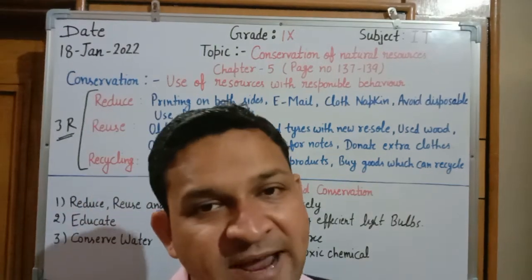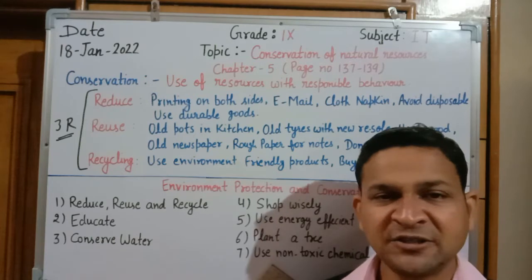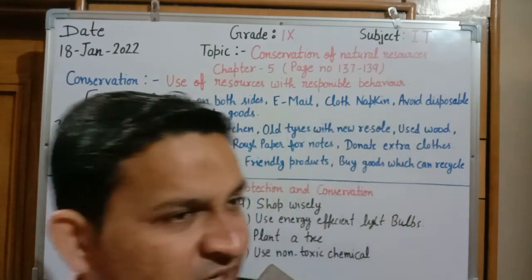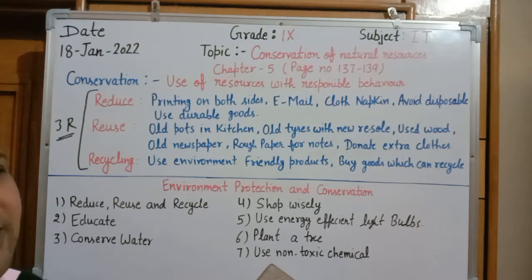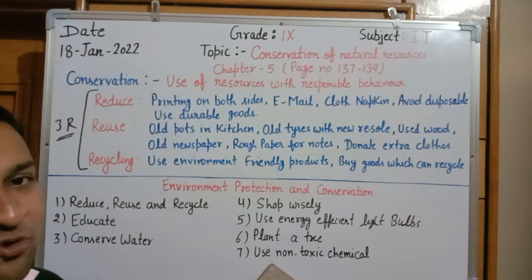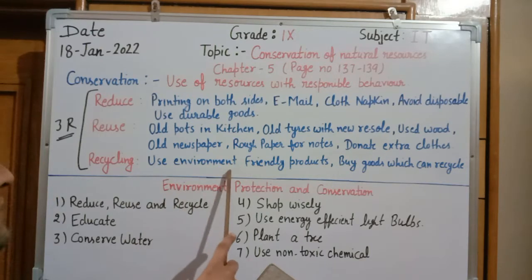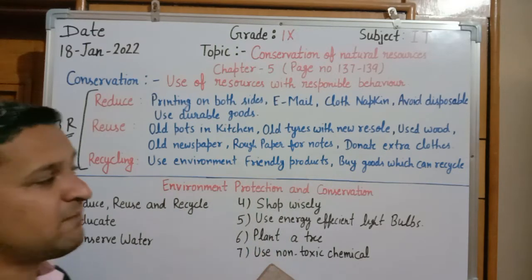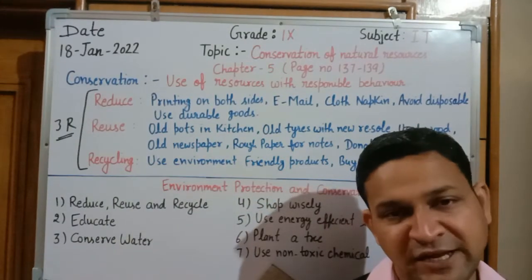So how can we use it? Always buy the product that is environment friendly. The environment should not be spoiled. It means the product which we are using should be eco-friendly, it should not pollute more in our society. So use environment friendly products and buy goods which can be recycled again and again.